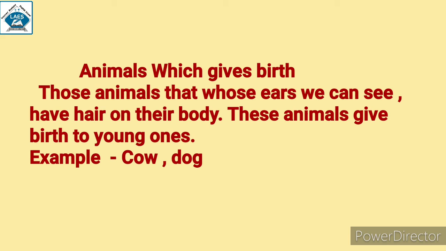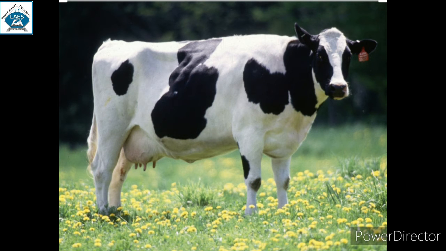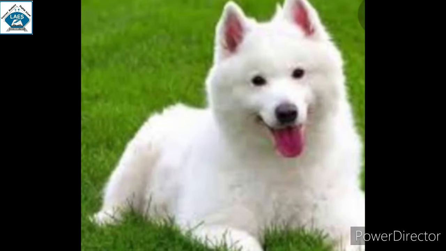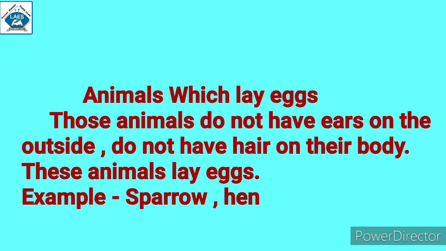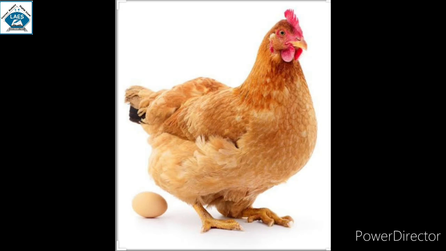Animals whose ears we can see have hair on their body. These animals give birth to young ones. For example, cow, dog. Animals which lay eggs do not have ears on the outside and do not have hair on their body. These animals lay eggs. For example, sparrow, hen.